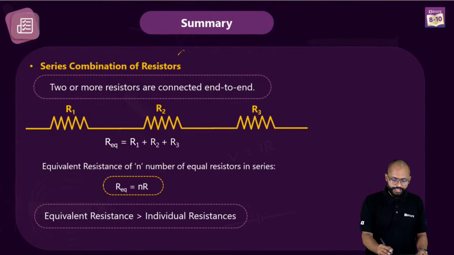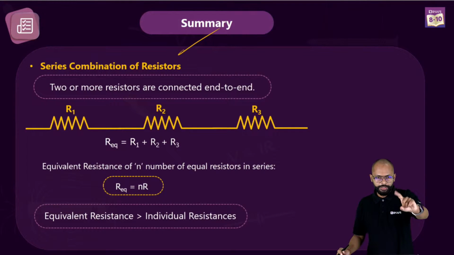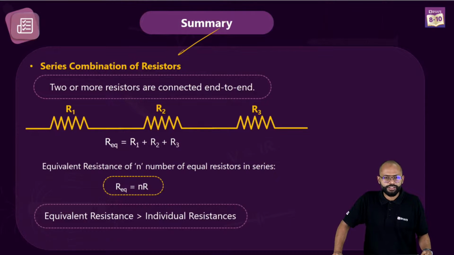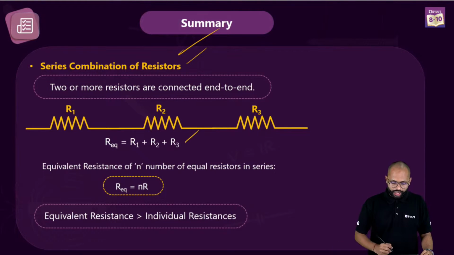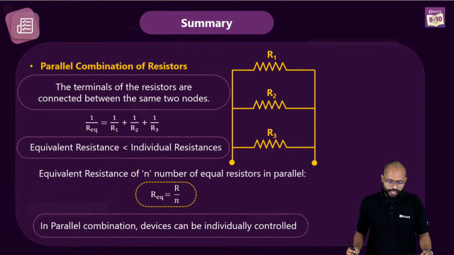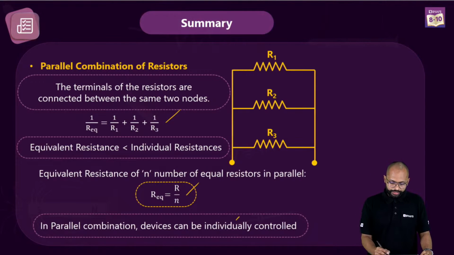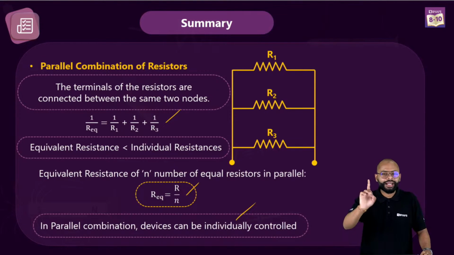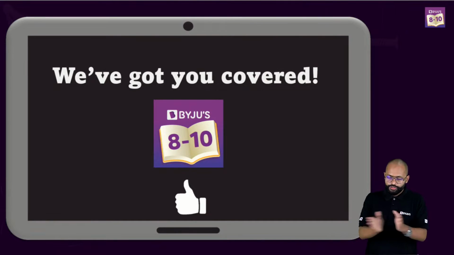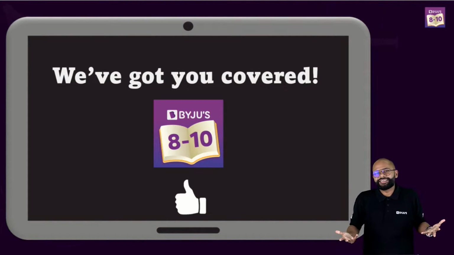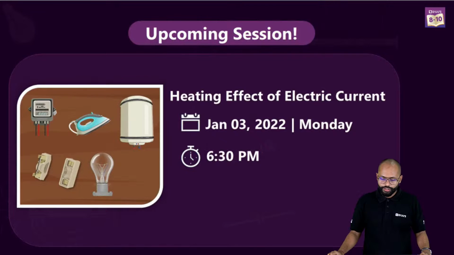So let's summarize everything very quickly. Yes, we'll take on complex circuit diagrams. Series combination, you understand, R1, R2, R3, equivalent is NR. Parallel, you know this, R equivalent equals R by N. And it can be individually controlled. That is very important.